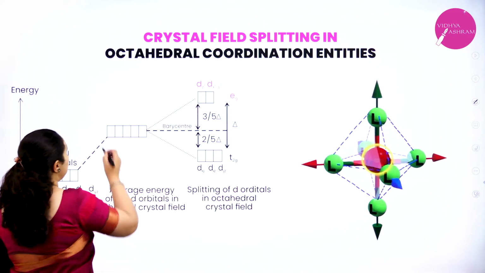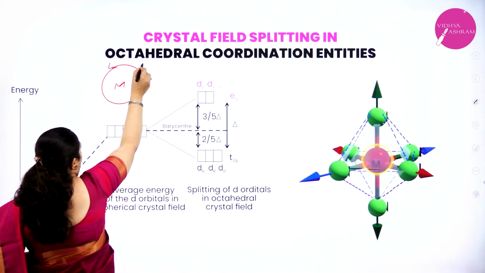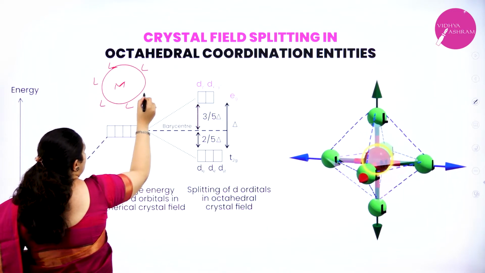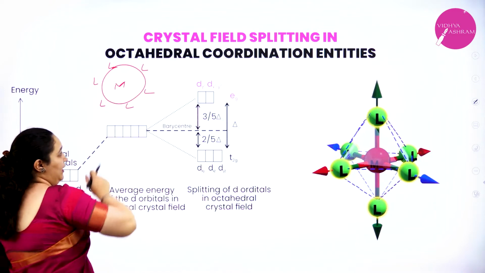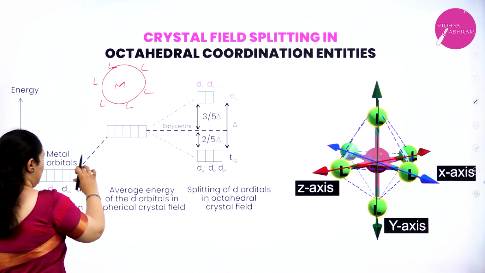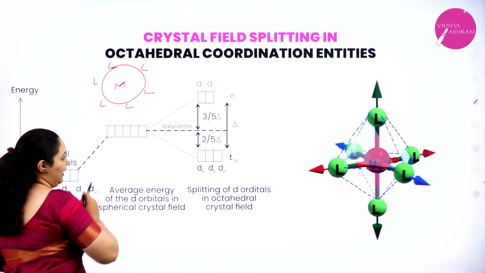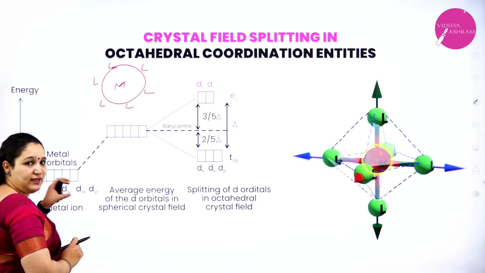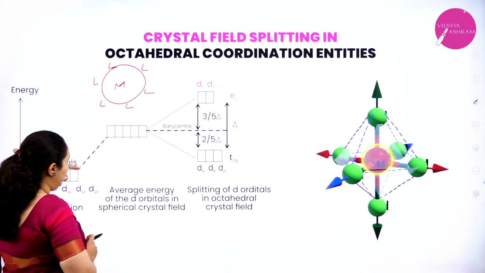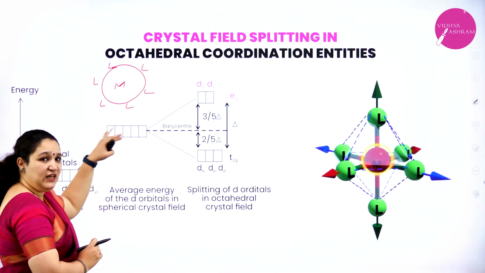They are at equidistance. At this stage, all the d orbitals are lifted in their energy. All the d orbitals get lifted, or increase in their energy, in equal amount.